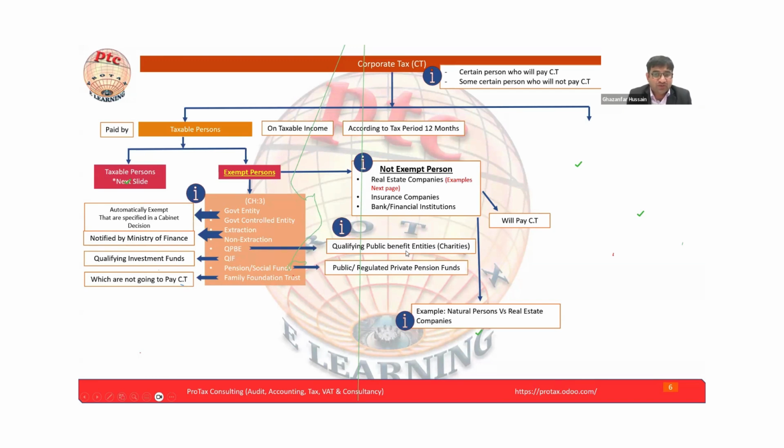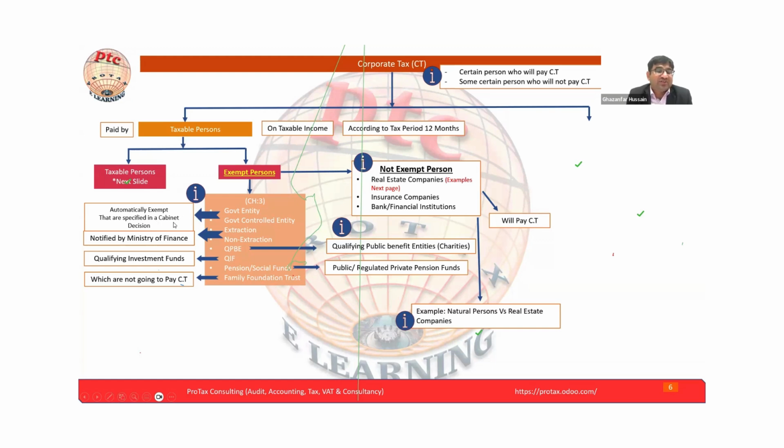If you pay a donation to qualifying public benefit entities, you can take the exemption, but not all entities. Whoever is listed as a qualifying public benefit entity, whatever donation amount is paid, you will get the exemption from the corporate tax. So here the important part is that government entities and government controlled entities are automatically exempt.